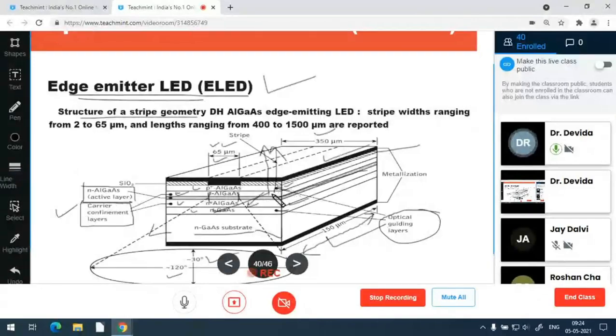So it is different from a laser. A laser has current carrier confinement as well as optical confinement in the nearby layers, whereas in LEDs the carrier confinement layers are nearby, while the optical guiding layers are next to those.